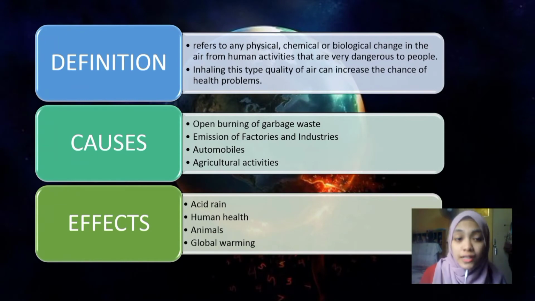So, what is air pollution? Air pollution refers to any physical, chemical or biological change in the air from human activity that is very dangerous to people. Inhaling this quality of air can increase the chance of health problems. It is the contamination of air by harmful gases, dust and smoke, which affects plants, animals and humans drastically.